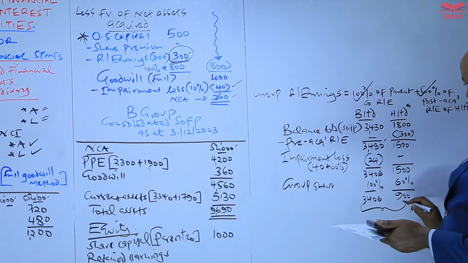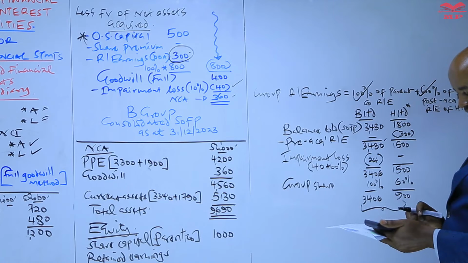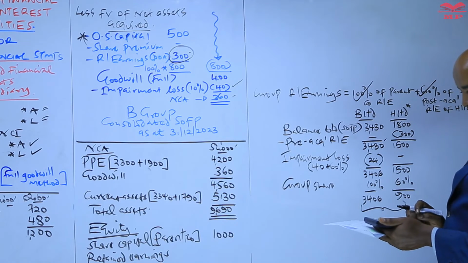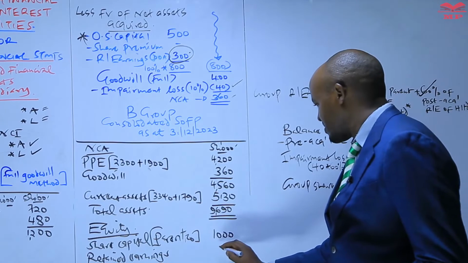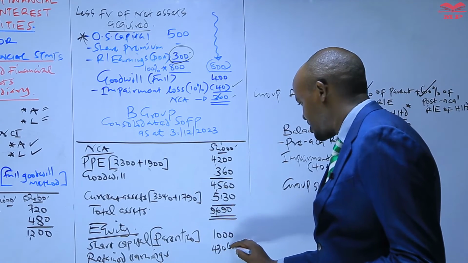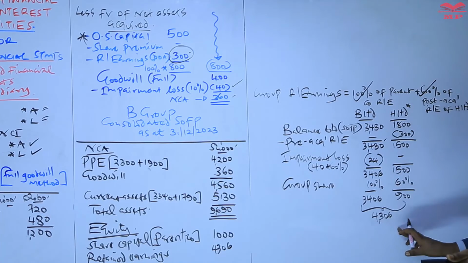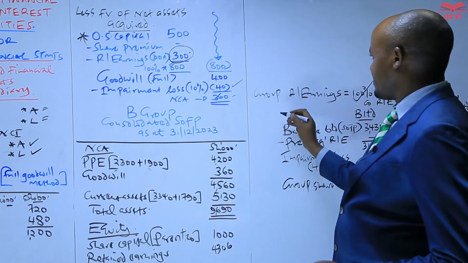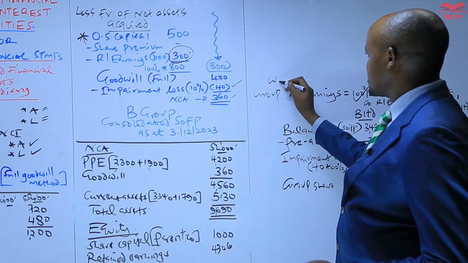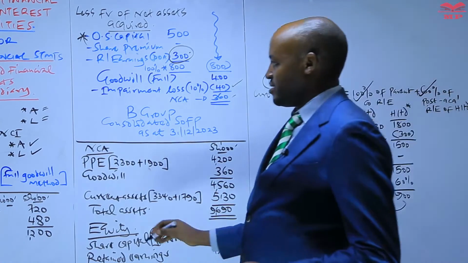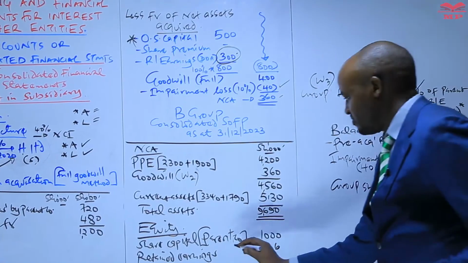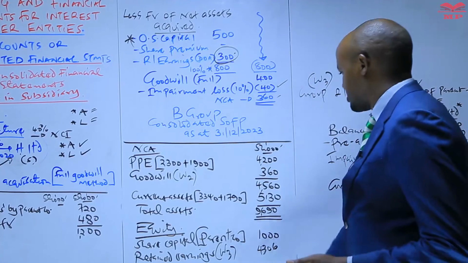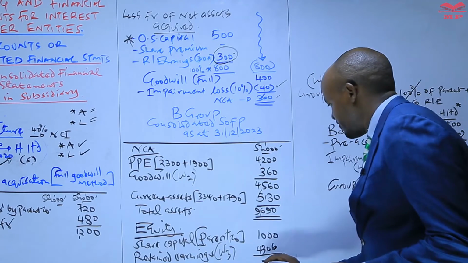Then we add these two figures, 900 plus 3406, which will give us 4306. So this is the amount which we include here as the group retained earnings. Actually, you can refer to that as working 3, because goodwill was in working 2 here. So this is from working 3. We add these two figures, which will give us 5306.